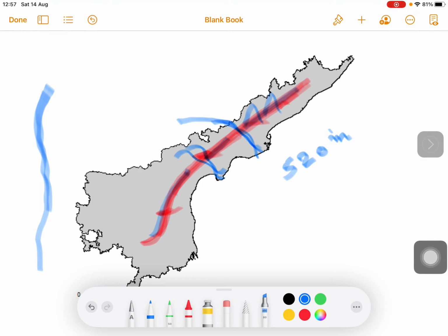At the same time, several river valleys are formed by the river. They extend between 60 to 70 kilometers with average height of 1200 meters and are composed of charnockite and khondalite rocks. Okay, so these rocks are made up of charnockite and khondalite rocks.